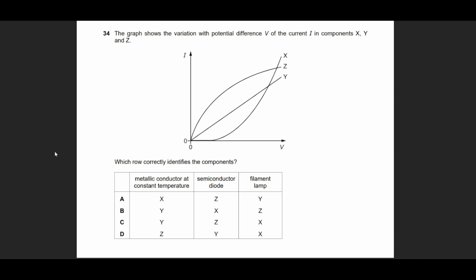So we have a metallic conductor at a constant temperature, and if it's a metallic conductor at constant temperature, then its graph is going to be a straight line, no curves at all. So the only straight line graph is actually Y. So this is option B or C, could be anyone.